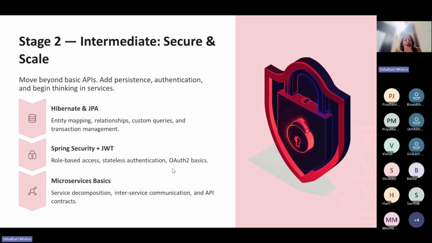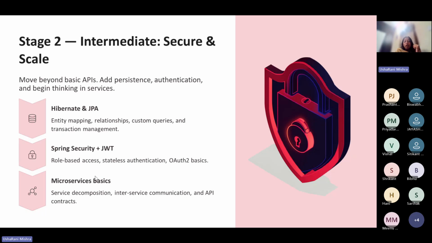Then we will go for microservices, where we will decompose our monolith into microservices. Then how these microservices will internally communicate with each other, how we can make the API contracts, how the services can be auto discovered, and how the API gateway can be designed. All those things we will cover here in the microservice basics.